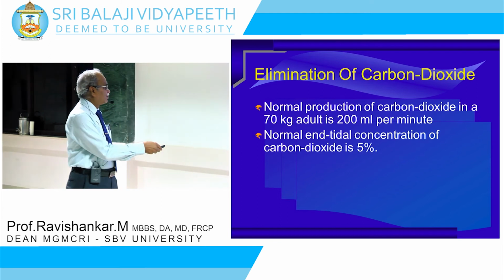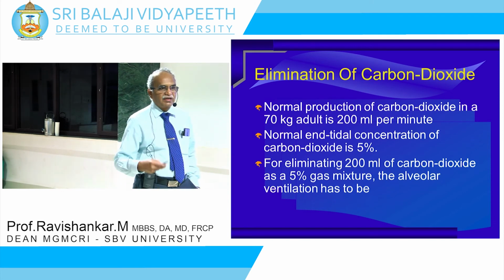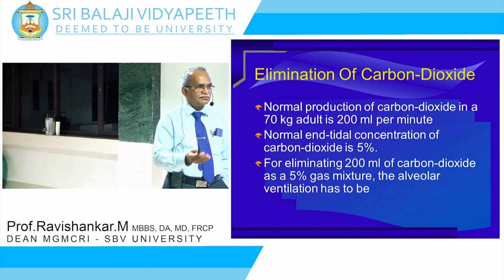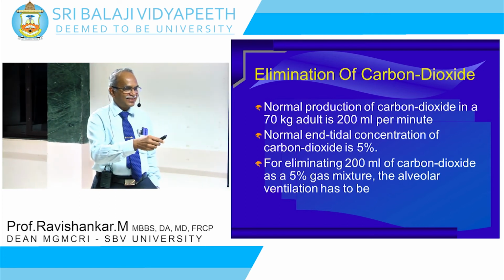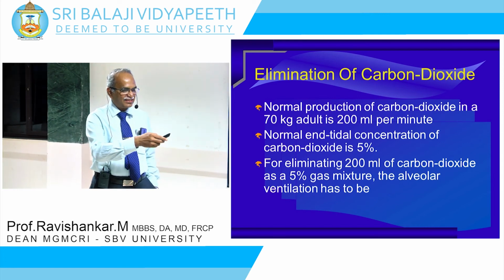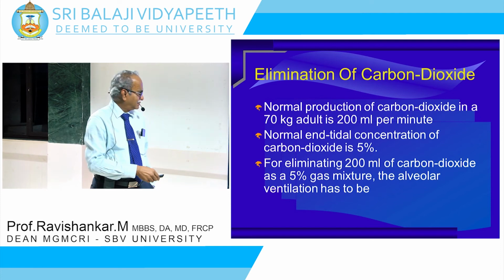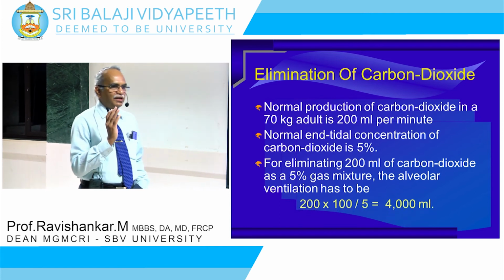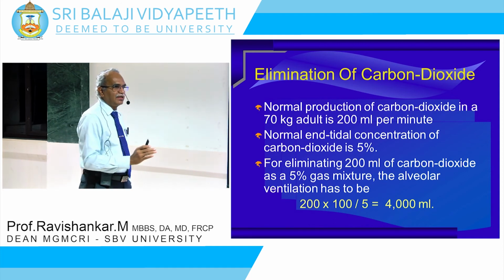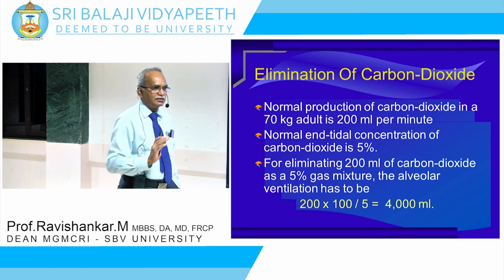If this elimination of 200 ml carbon dioxide as a 5% mixture, the alveolar ventilation has to be 4 liters. How did you do that? Yes, you are right. 200 into 100 by 5. So you need a minimum of 4 liters of alveolar ventilation for eliminating this carbon dioxide satisfactorily.